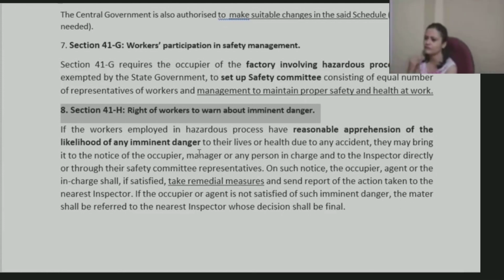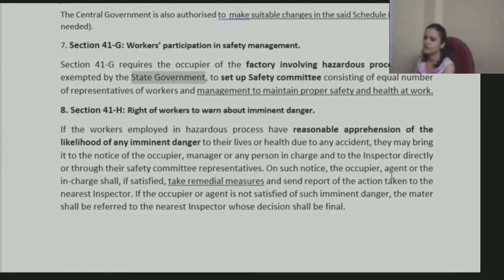If there is any sort of apprehension in the mind of those workers to their lives or health due to any accident, then they may bring that matter into notice of the occupier, whoever is their manager or someone in charge, and to the inspector directly or through their safety committee. If a safety committee is set up, that safety committee would refer the matter to the inspector. In case a safety committee was not set up because maybe state government had exempted it, in such cases it would again be directly referred to the inspector.